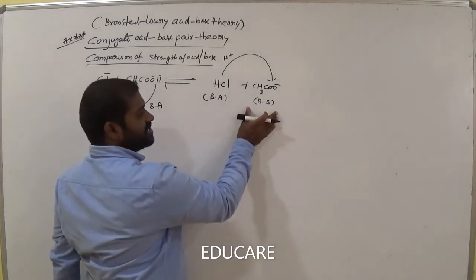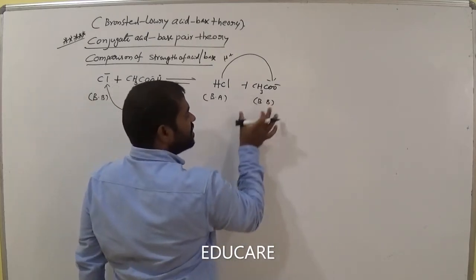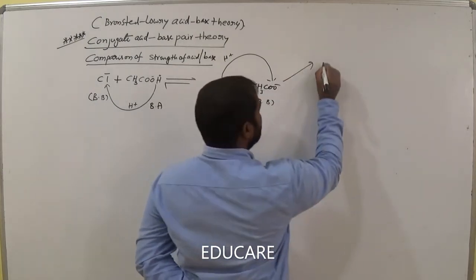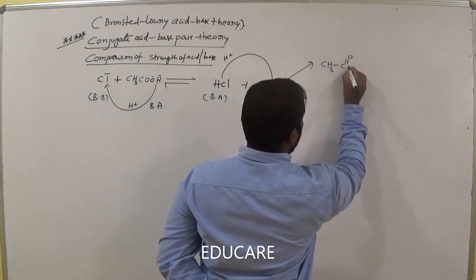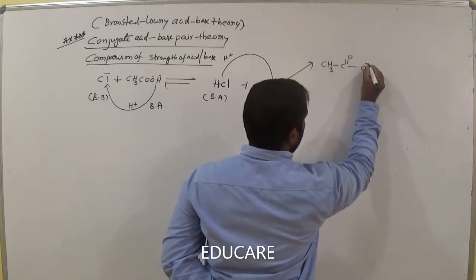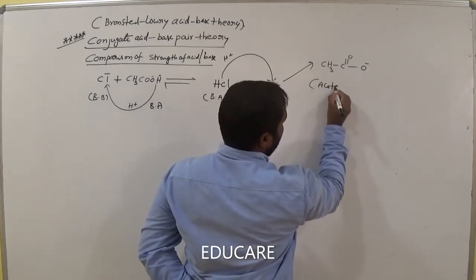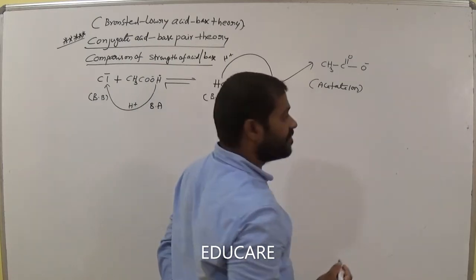So come to this one first. Let's see the explanation here. CH3, this is the structure of this compound. We call it the acetate ion. Am I right? Acetate ion.